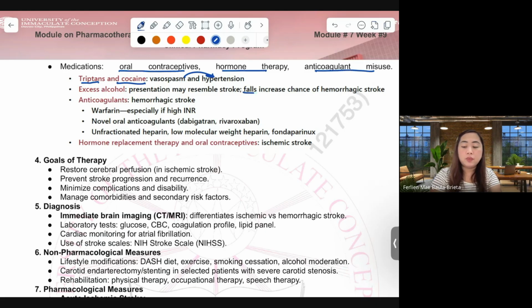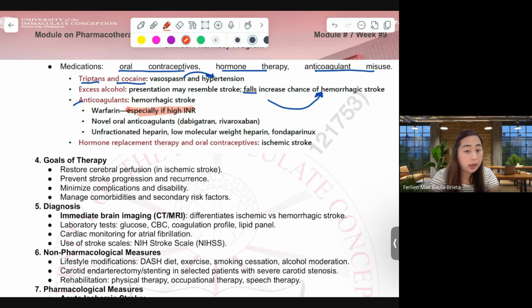Risk of fall, that may increase hemorrhagic stroke if a patient has hypertension. Then also, if a patient is taking anticoagulants, it may lead to hemorrhagic stroke. These are manifested with the laboratory results of INR.